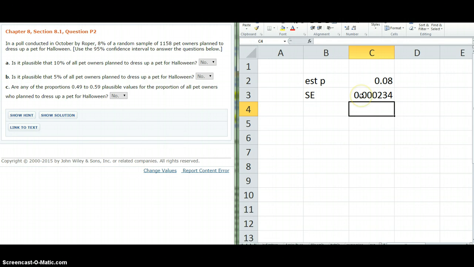Now what does that mean? Well, picture a normal distribution, a bell-shaped curve. This is the middle, and these are the standard deviations going out from that for a sample of this size. Remember, roughly one standard deviation to the left and to the right of our estimated mean, we would have 68% of the sample proportions, about 2/3.